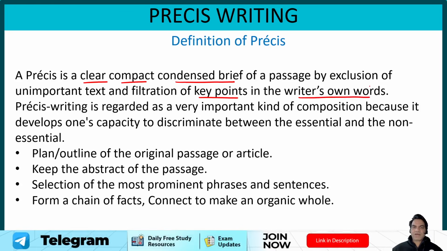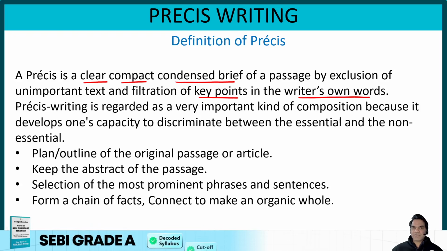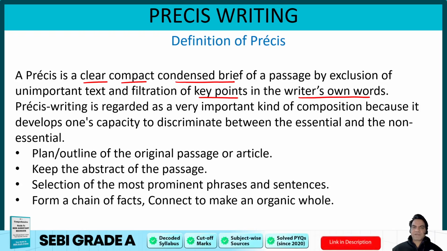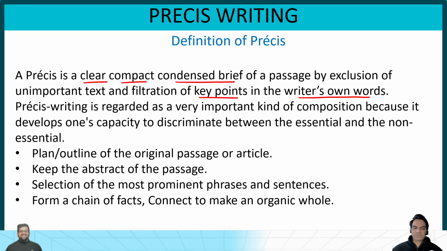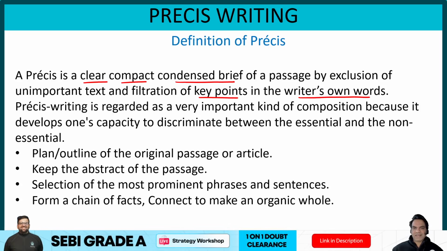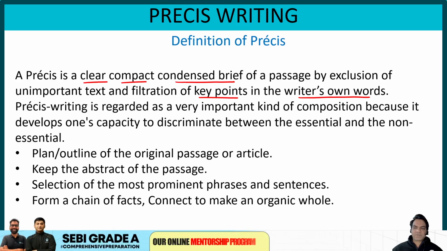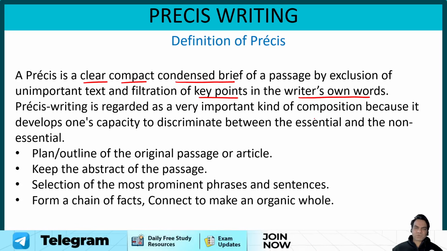So basically, you have to read the passage, take out the core points, the core idea of the passage, and then present those core points, or that broad idea, in your own words, without changing the meaning, without deviating from the passage. You have to reframe the passage in your own words in a shortened manner. So you take out key points and then connect them organically in a paragraph. That becomes your precis. Precis writing is regarded as a very important kind of composition because it develops one's capacity to discriminate between the essential and the non-essential. So you need to understand what is non-essential and what is important.